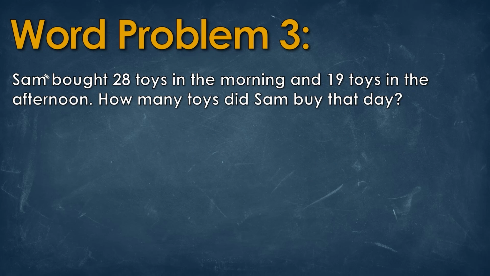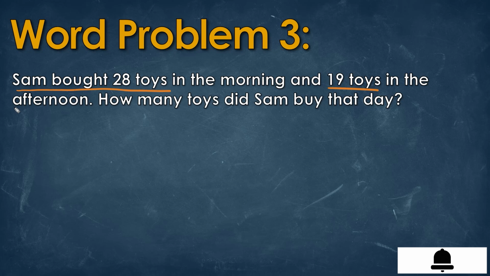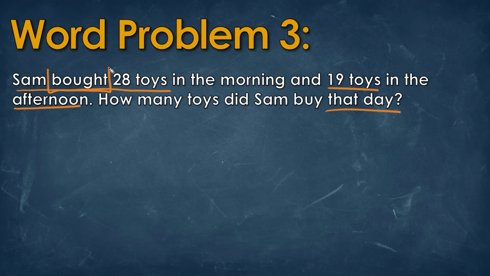Moving on to the next problem, so we see that Sam bought 28 toys in the morning and 19 toys in the afternoon. How many toys did Sam buy that day? So we know originally we have that past tense of bought, and it looks like he bought 28 toys originally in the morning, and then in the afternoon, so next he buys an additional 19. We know that it's going to be add because we're looking for the total amount of toys that he bought. So we'll add those two numbers up.